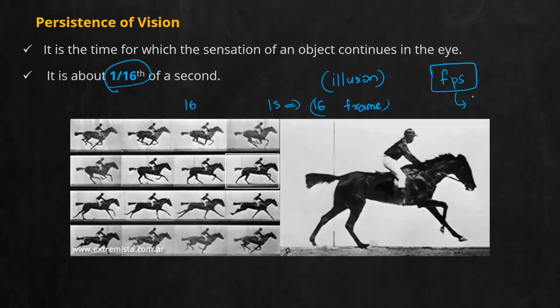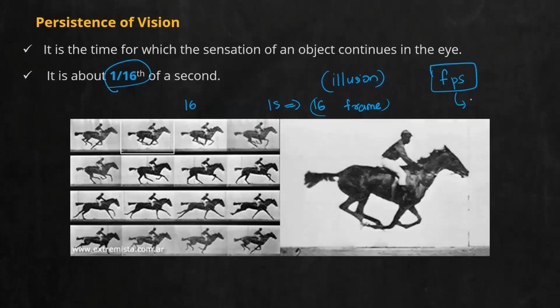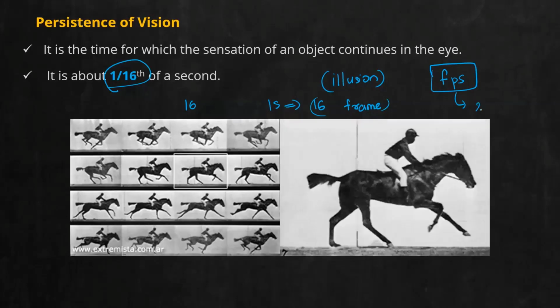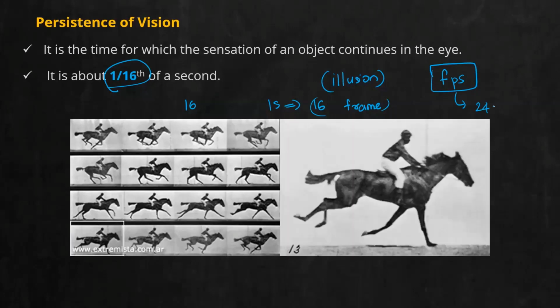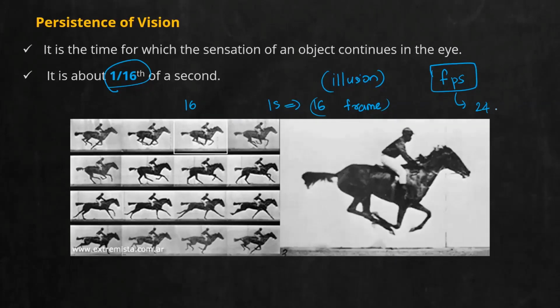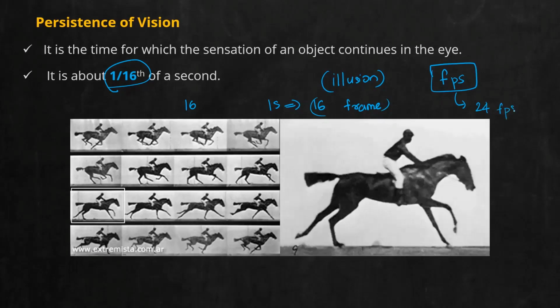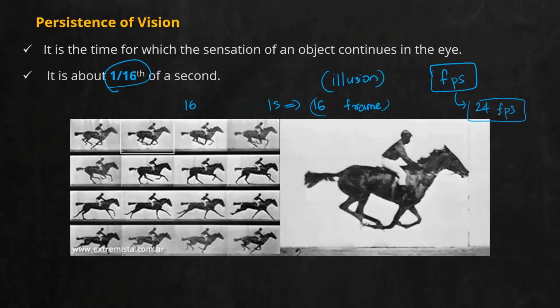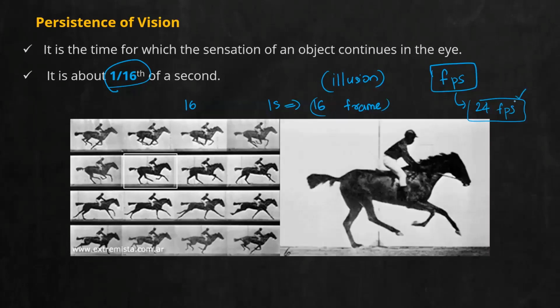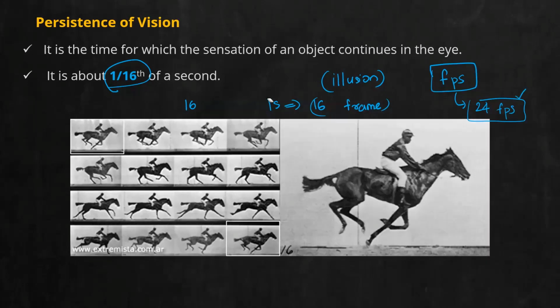Even in all the modern day movies that you make, we have fixed a standard for the FPS. It is almost 24. So all the movie cameras that shoot different scenes have to shoot the particular scene in 24 FPS, because it is the most acceptable frame rate for normal vision. So this is an industry standard, 24 FPS. So that is all about persistence of vision.